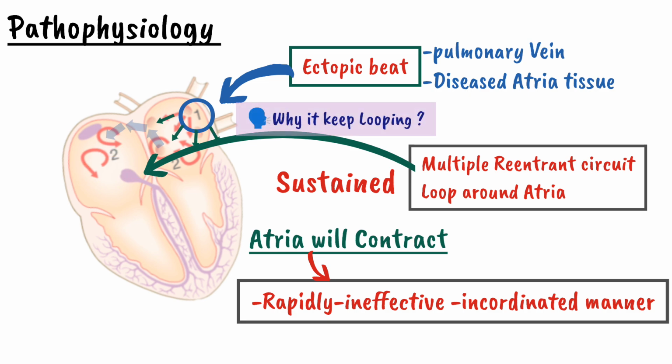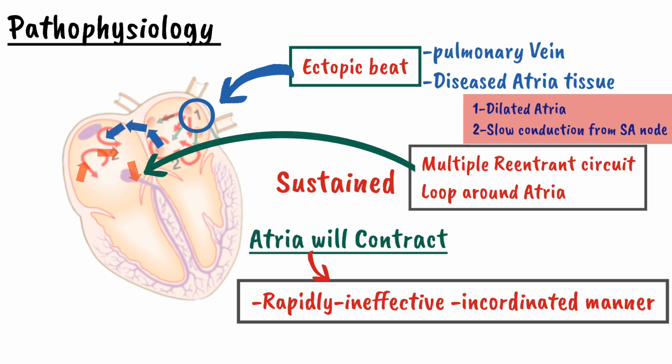So a question arises: why is this ectopic beating looping around the atria? It is because of two reasons. The first one is that when the atria is diseased, it will dilate. So due to the dilation of the atria and the slowing of the conductive system which originates from the SA node, the slow conducting system from the SA node, the fast conducting system from the ectopic beating and the dilated atria, all of this will contribute to the reentrant looping of atrial fibrillation.